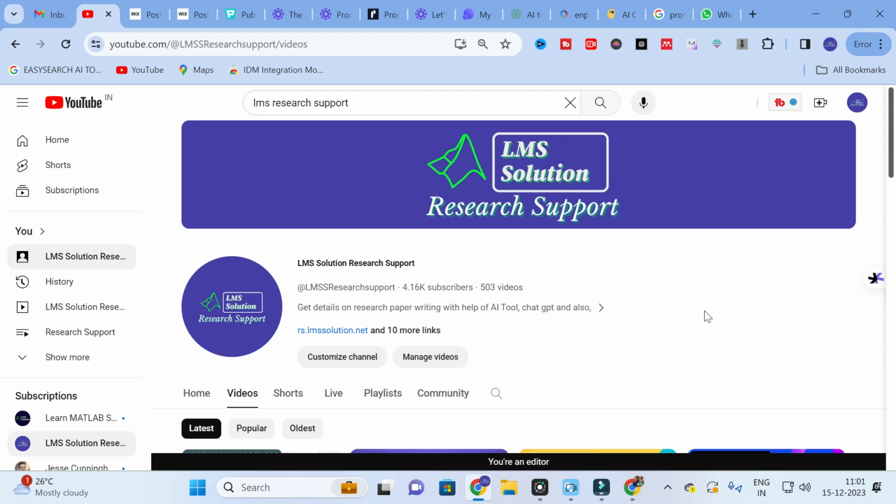One important thing in this particular prompt generator tool is that it shows the result of the particular prompt. So you can check what type of result you need and then you can select your prompts. Some prompts are free and some prompts are paid. So let us go on and explore that prompt generator tool, and we will discuss which one will be best for our research paper writing. So let us go on to today's video.